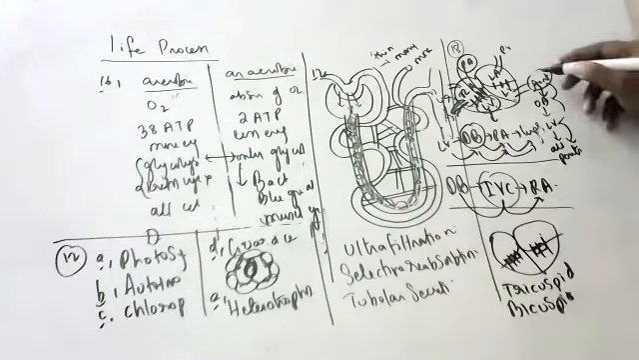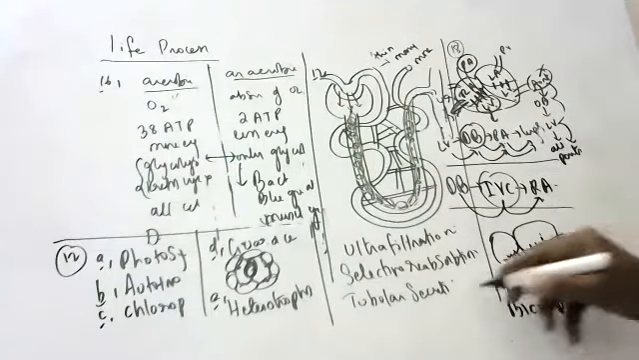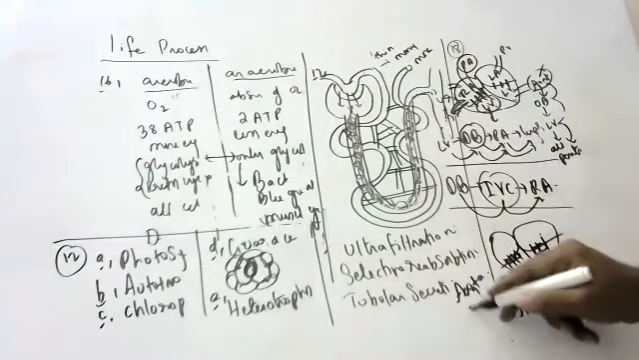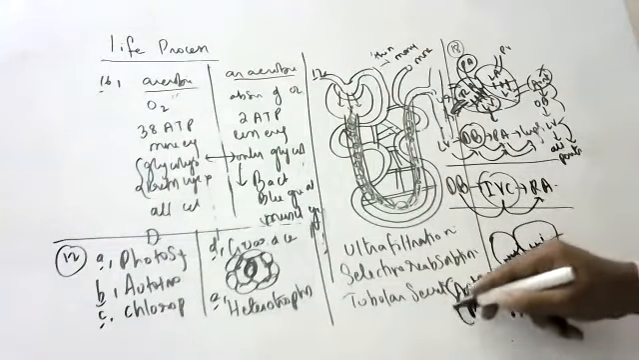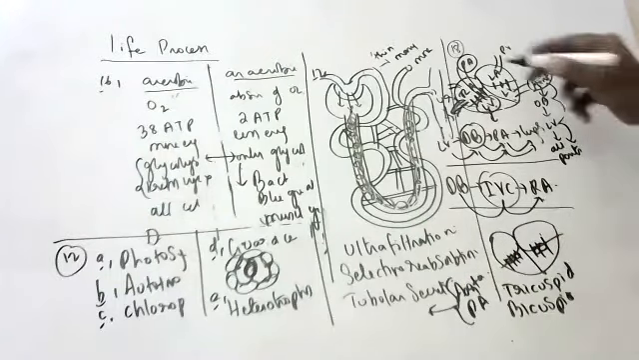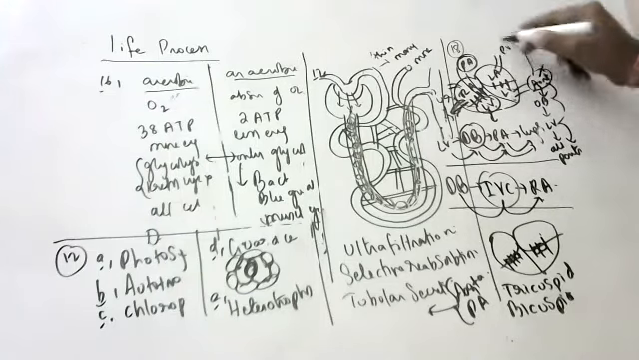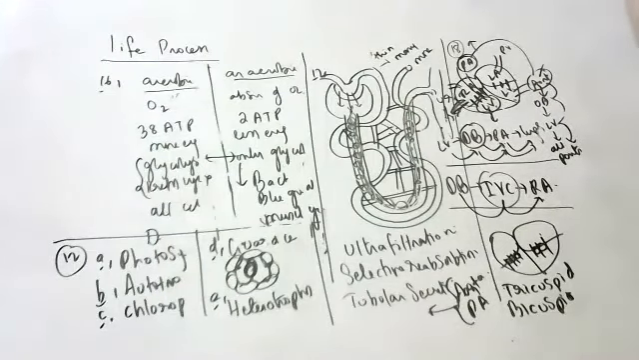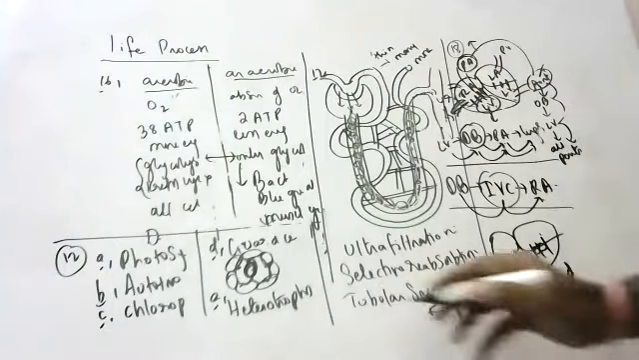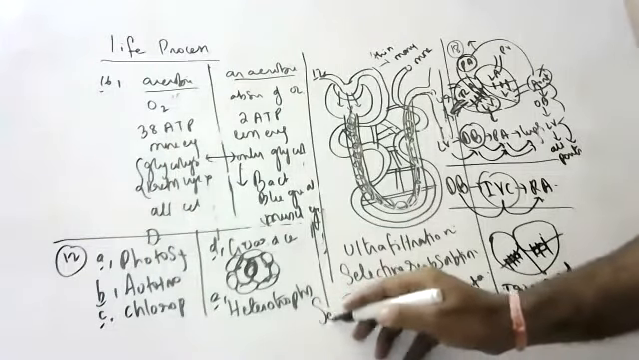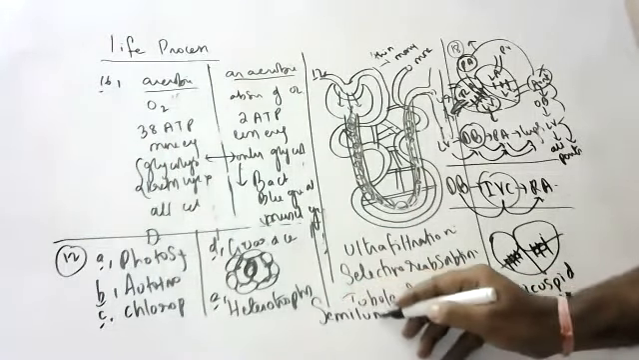Aorta will also have valves, children. The pulmonary artery also will have valves. What are the valves present in the pulmonary artery and aorta called? Anyone? The valves present here are called semilunar valves.